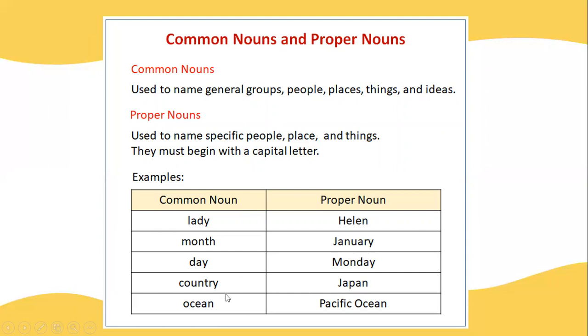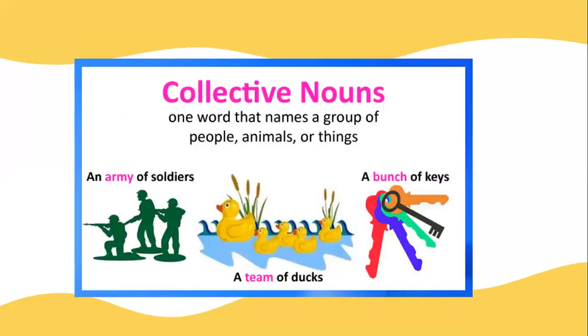Country is a common noun. Japan is a proper noun. Japan or India or America. Ocean is a common noun. Pacific Ocean here is a proper noun. So I hope it's clear for you. So let's move on to the next type.